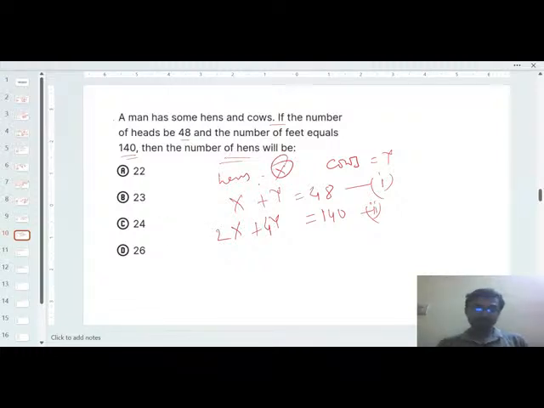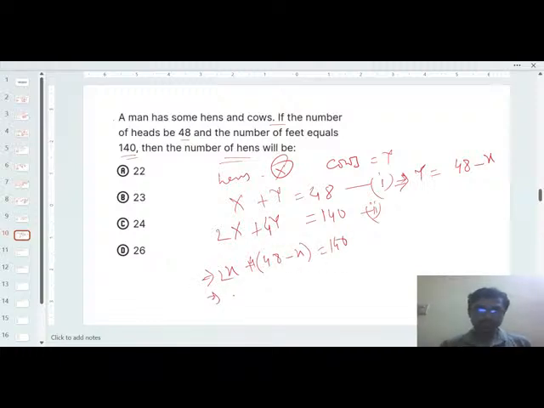From equation 1, you find the value of y. So y will be 48 minus x. Just replace it: 2x plus 4 into (48 minus x) will be 140.